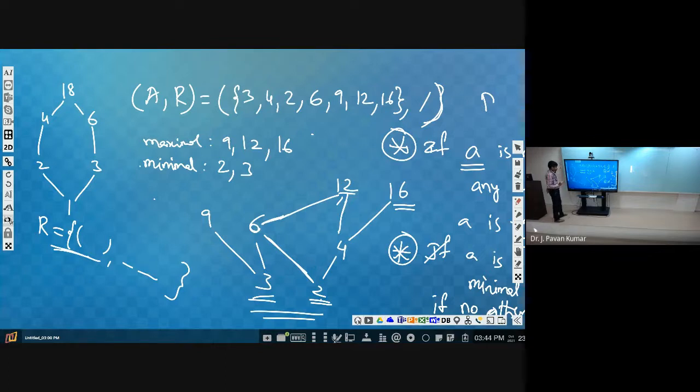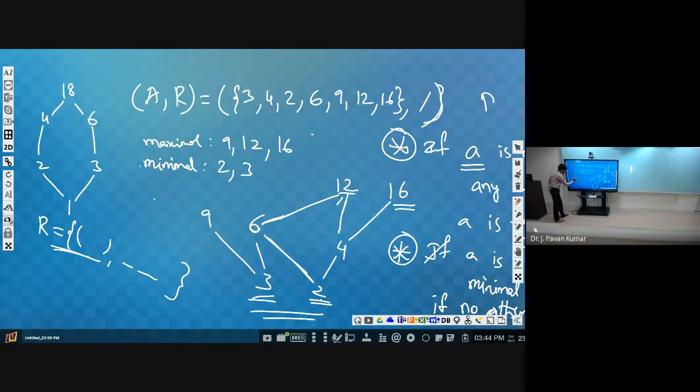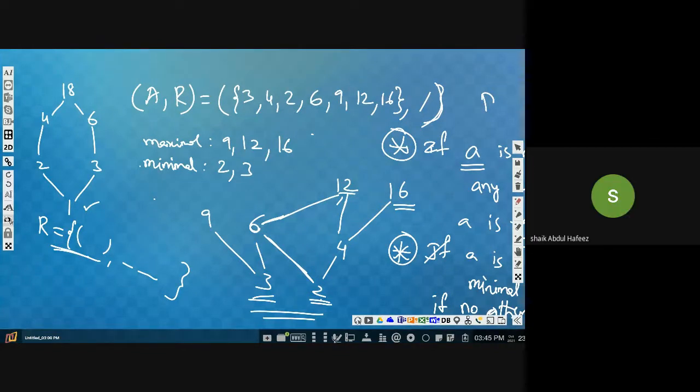Next, what is the minimal element? Are we having several minimal elements? How many minimal elements do we have? 1. This is the minimal element. What is the maximal element? 18. Yeah. Next.